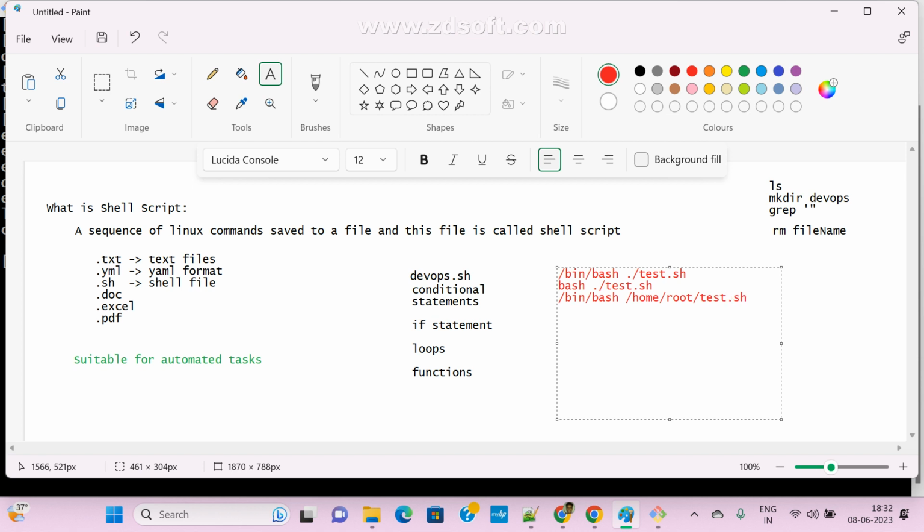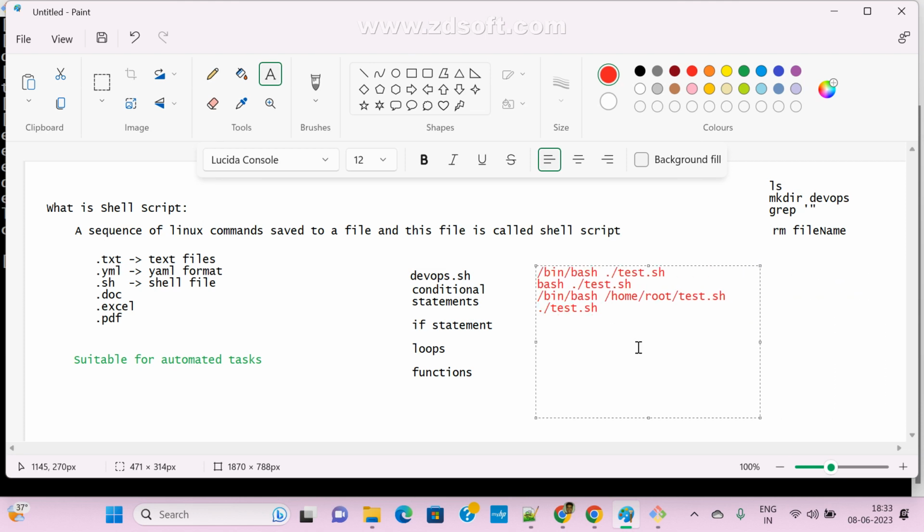Or simply, if you want to run any shell script, the default is like this only: dot slash test.sh. Simply, if you want to run it, we can give it like this also. This is up to you. There are different ways we can run your file, whether we pass it like this, or pass the full path, or simply give dot slash test.sh.